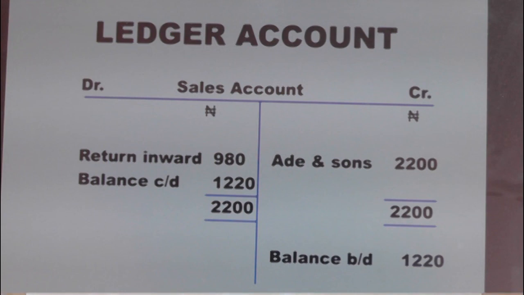That is 980 naira from 2,200 naira to arrive at 1,220 naira. That is how we arrive at this value as our balance carried down. When you add these two values together, 980 plus 1,220 naira, you arrive at 2,200, and you have the same value at the debit side.